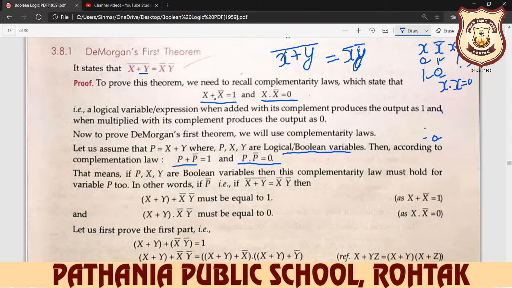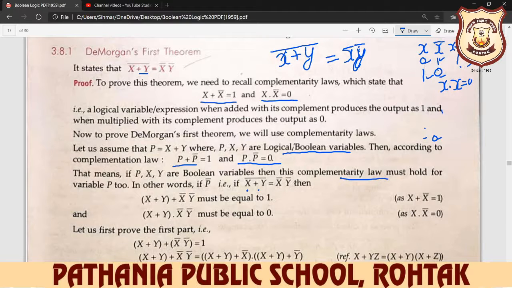Instead of x, you can write any variable name, y, z, p. So here we use p multiplied by p complement is equal to 0. That means if p, x, y are Boolean variables, then this complementary law must hold for variable p. In other words, p complement is (x plus y) whole complement, which should equal x complement y complement.